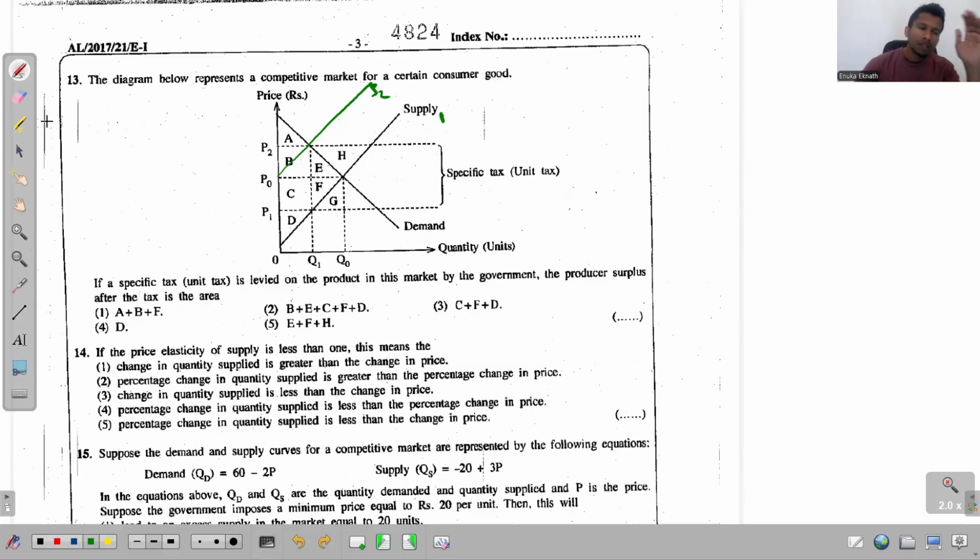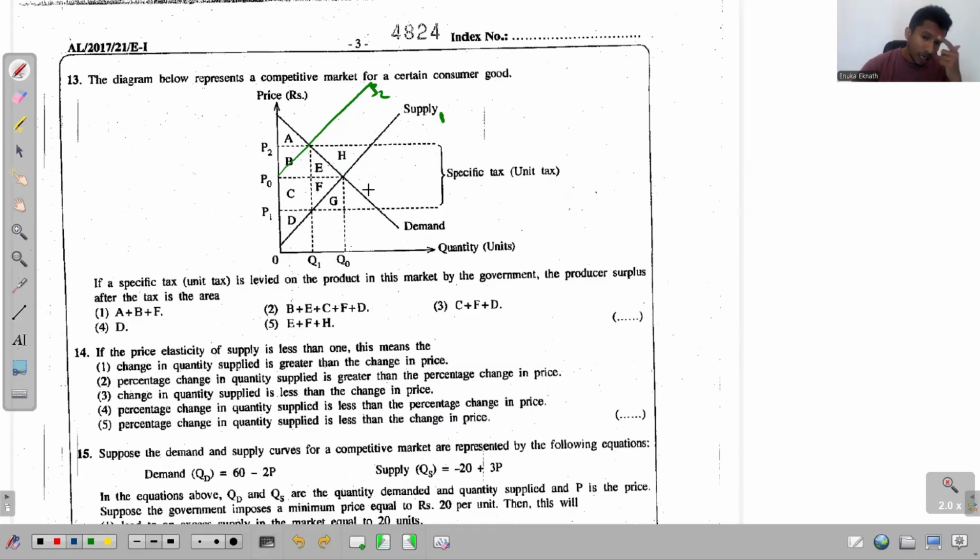See, I always tell you this. What is the region that belongs to producer surplus? After tax, before tax, after subsidy. How do we define that region? That is the region above the initial supply curve. Right? That is the region above the initial supply curve. So that has to be the region above this S1. Below the price received by the producer.